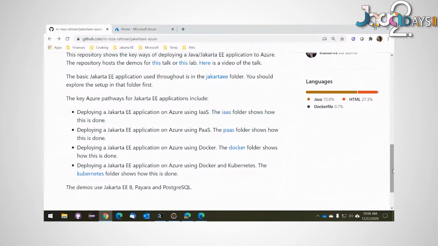So we will take a look at this. This is the easiest path of getting onto the cloud. Like I said, it's very, very similar to what you may be used to in your data center, and you'll see that as I go through the steps.